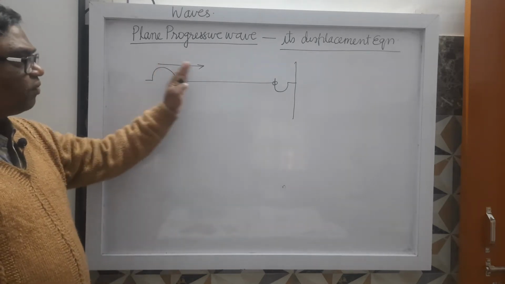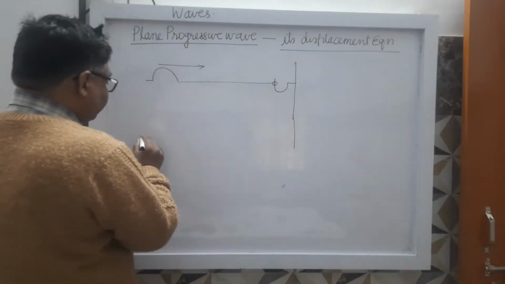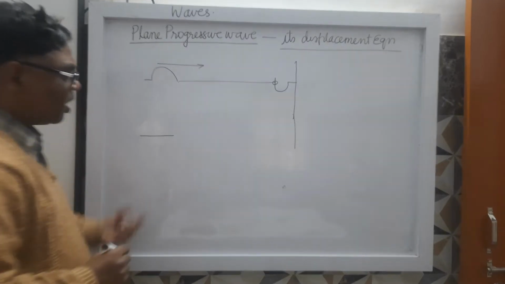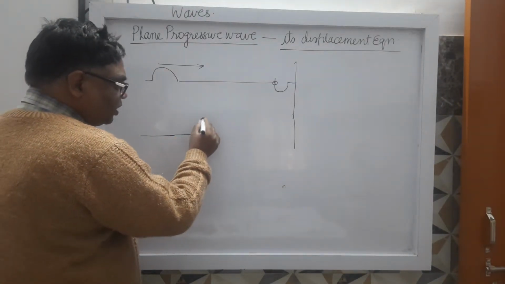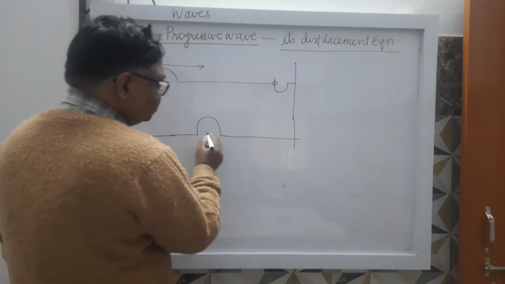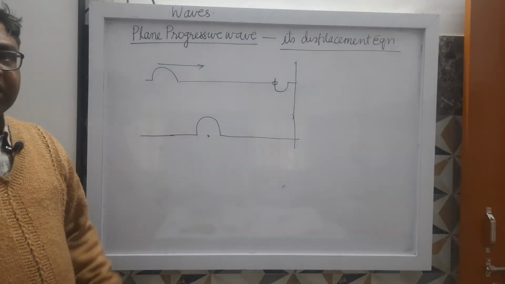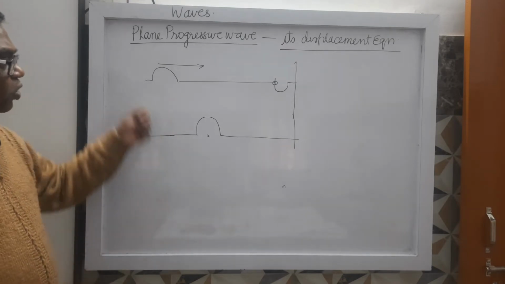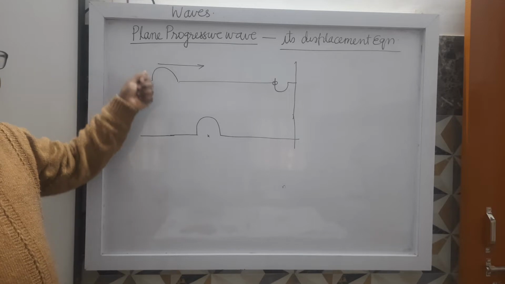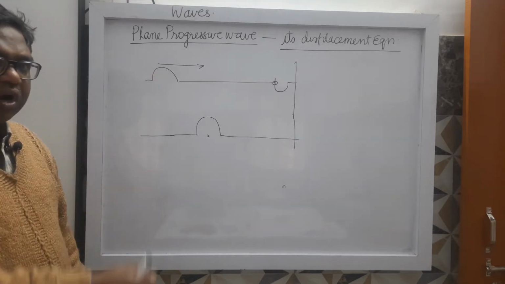After passing from here, what will happen? After passing from here, this part of the rope will become straight, and suppose the pulse is present here, so now this particle will be displaced by this much distance. It's clear? So this is a single pulse. But if you keep on snapping in a regular manner, what will happen?